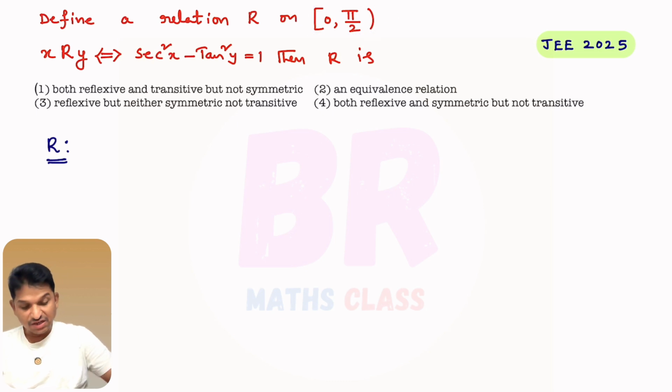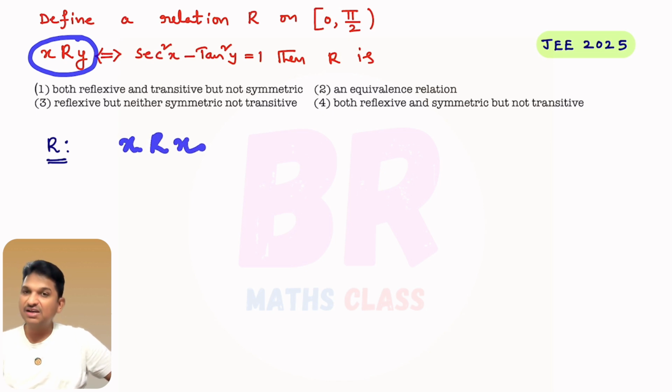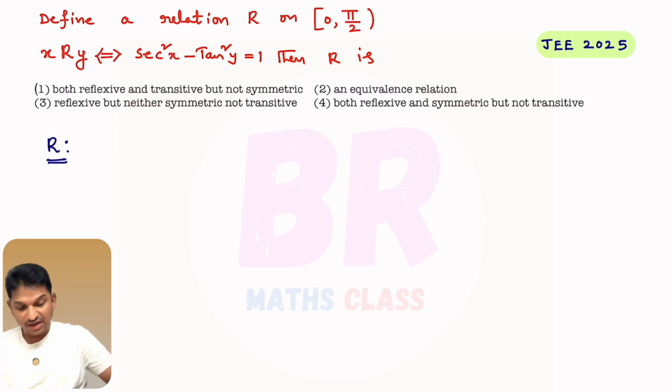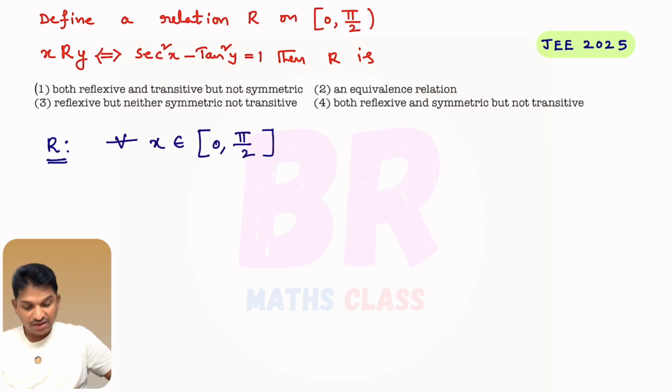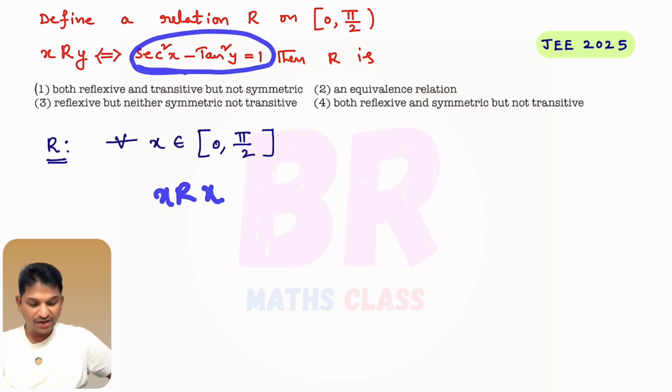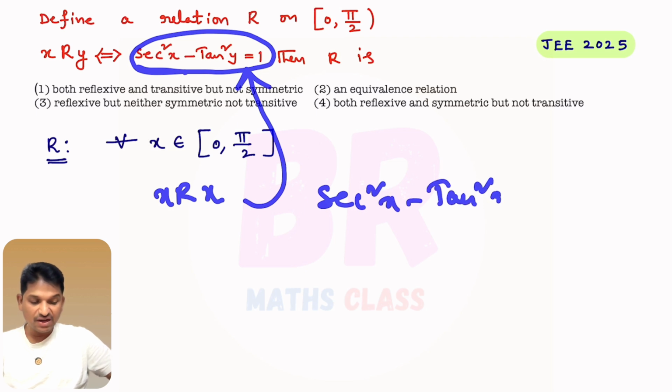Okay, reflexive relation. When we say this relation is reflexive, x is related to x, or y is related to y, right? For every x belongs to the given set, closed interval 0 comma pi by 2, when x is related to x, secant square x minus tan square x equal to 1. Then x is related to x.